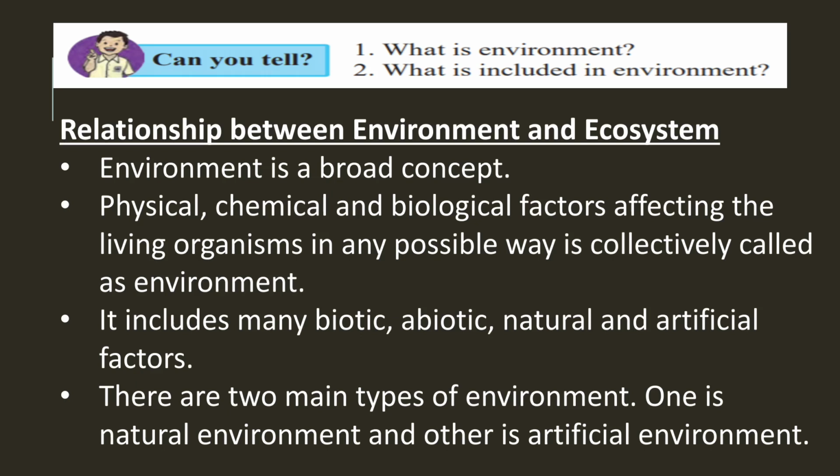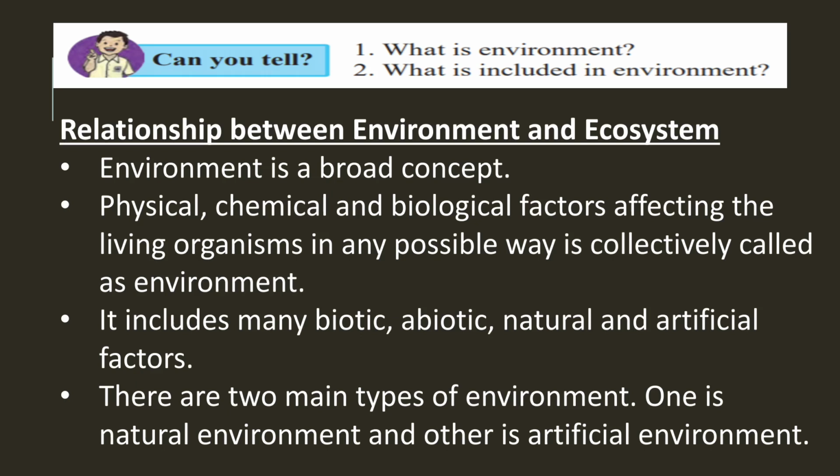Environment is a broad concept and ecosystem comes under the concept of the environment. So environment is at large scale, it is the bigger sketch, and the ecosystem is one of the parts of that sketch. So physical, chemical and biological factors affecting the living organisms in any possible way is called as environment.